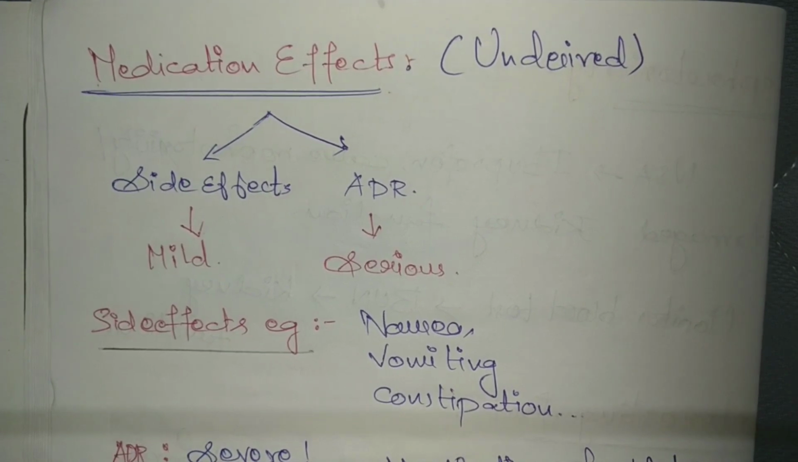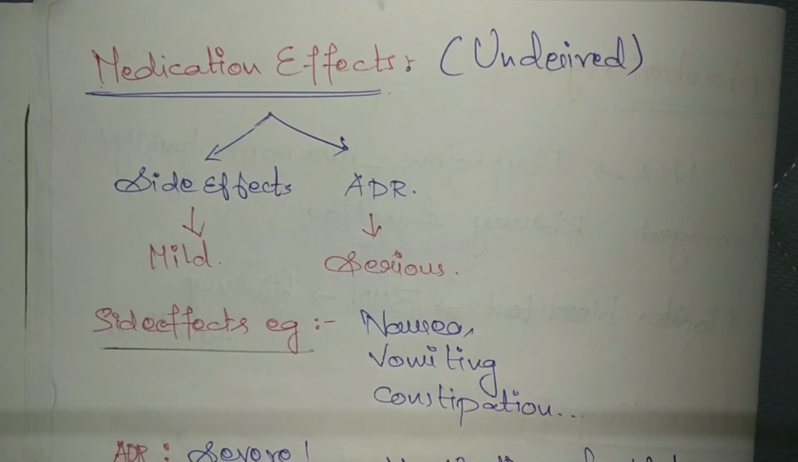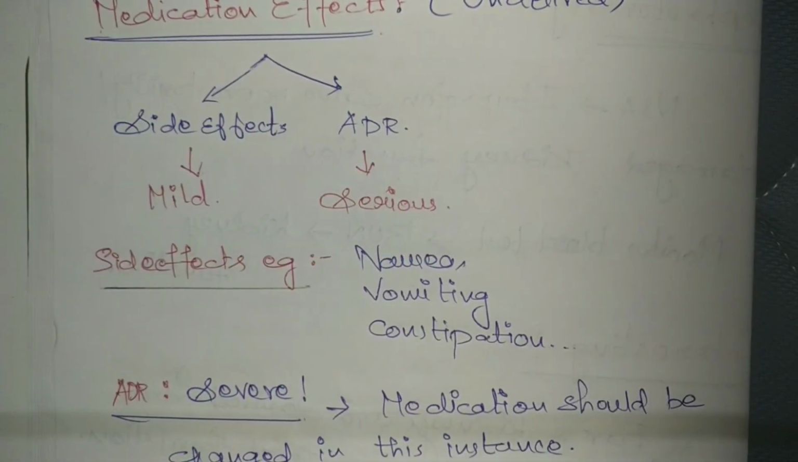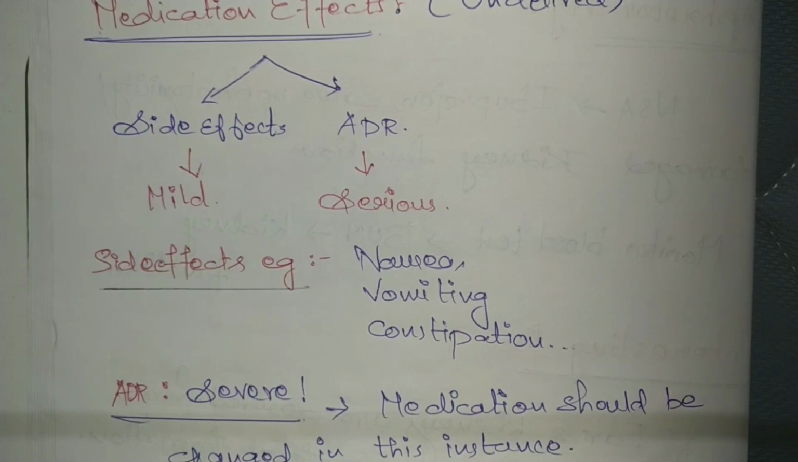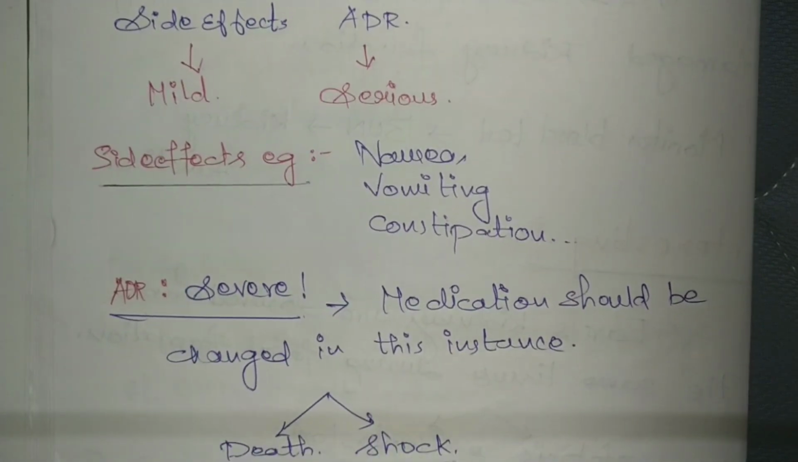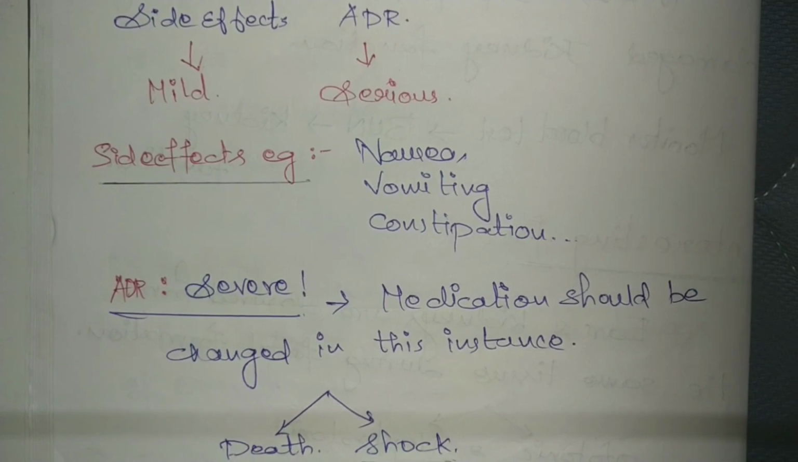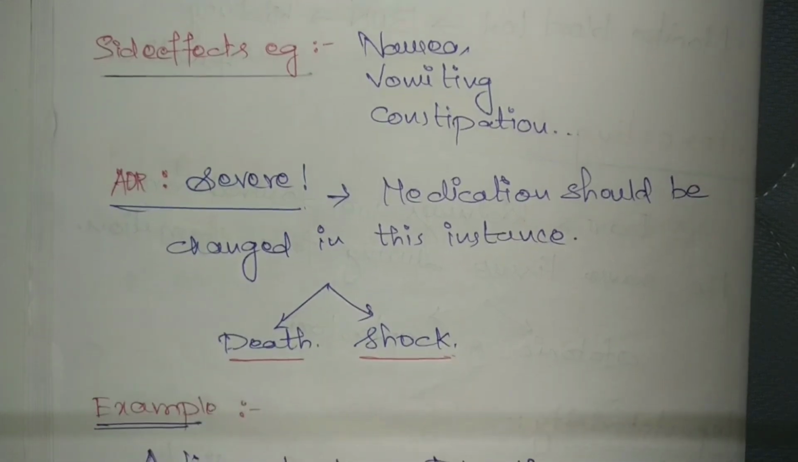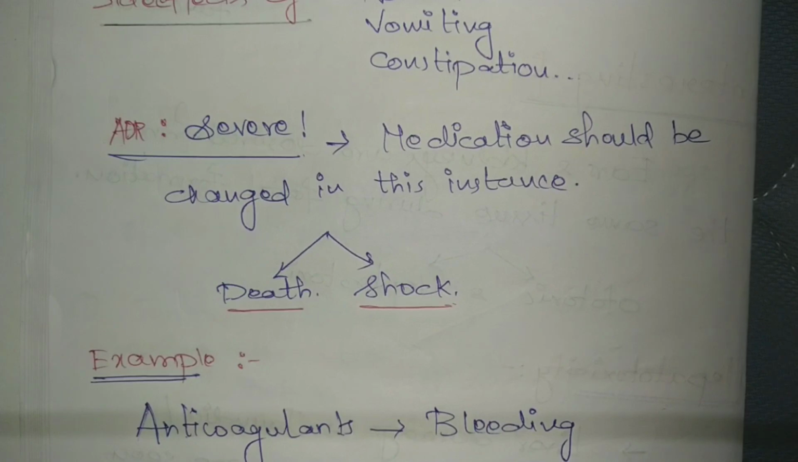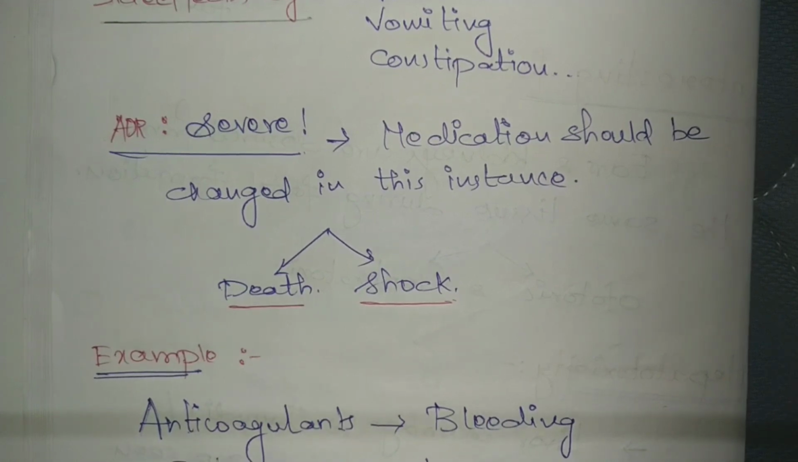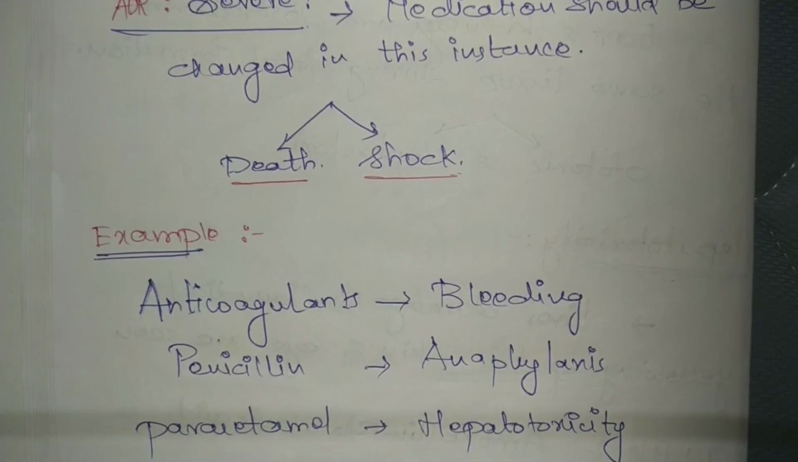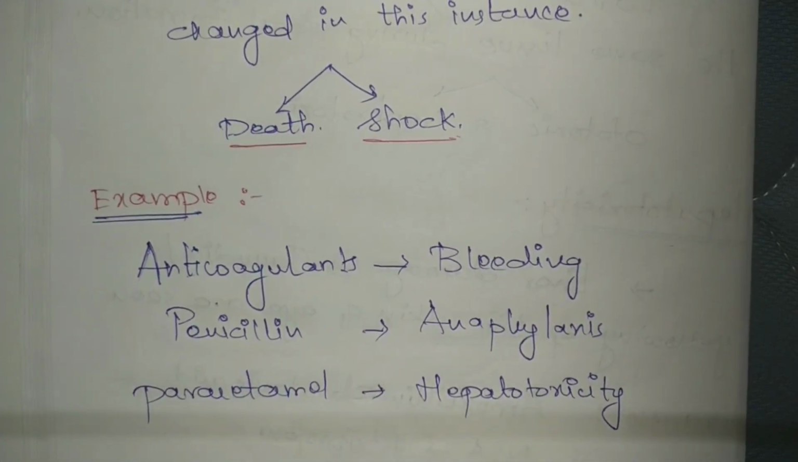In some cases, we can also see undesired effects produced by the drug. Those are called side effects or adverse drug reactions. Side effects are usually mild and adverse drug reactions are serious. Examples of side effects are nausea, vomiting, constipation, diarrhea, and so on. Adverse drug reactions are usually severe, and in that condition the medication should be changed immediately because it may lead to organ failure, shock, and it may also be fatal. Examples of adverse drug reactions: anticoagulants cause bleeding, penicillin causes anaphylaxis, and paracetamol causes hepatotoxicity.